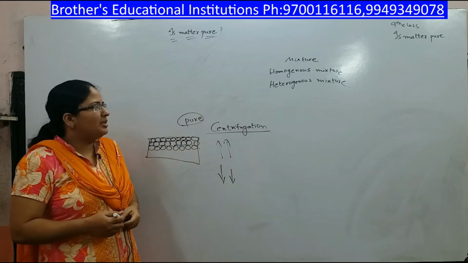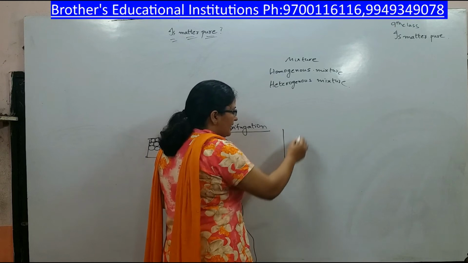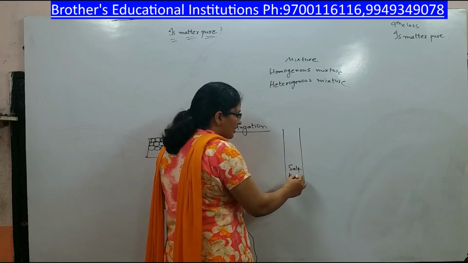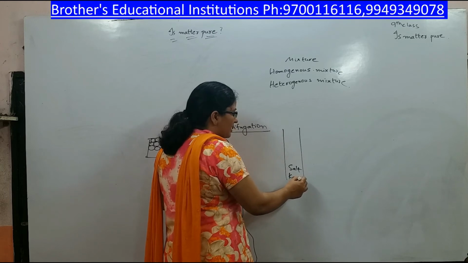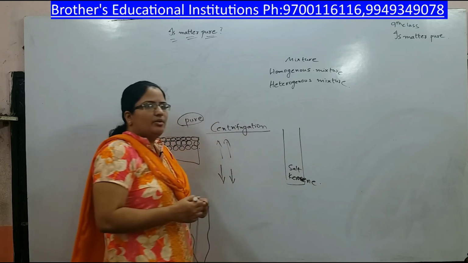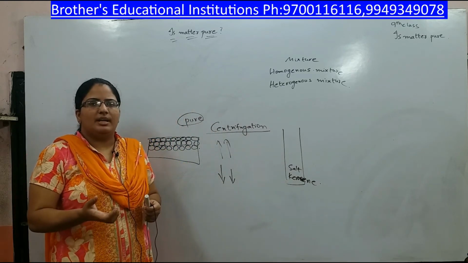Now next, coming to the heterogeneous mixture. Let us take salt in kerosene. Salt does not dissolve in kerosene, but you find the salt just like that at the bottom of the kerosene.